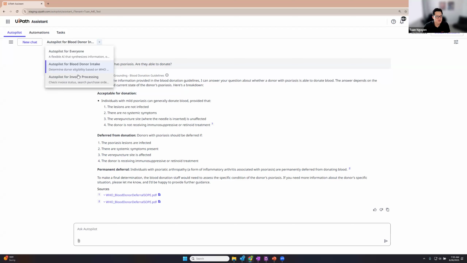In here, I also have another autopilot for invoice processing. You'll see that you can actually switch between autopilots mid-chat and it will actually work. So if I had an autopilot for Outlook and an autopilot for, let's say, presentation preparation, I could start my conversation with the presentation preparation autopilot. And then once I'm done and I want to email someone, I could switch over to the Outlook autopilot to continue on. In the future, we know that not everyone wants to understand which autopilots they have access to and switch between them explicitly. We're focusing on building a supervisor autopilot, or Autopilot for Everyone, which has access to these underlying autopilots and can route your query accordingly.